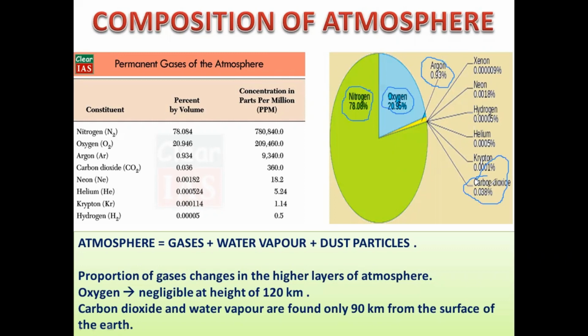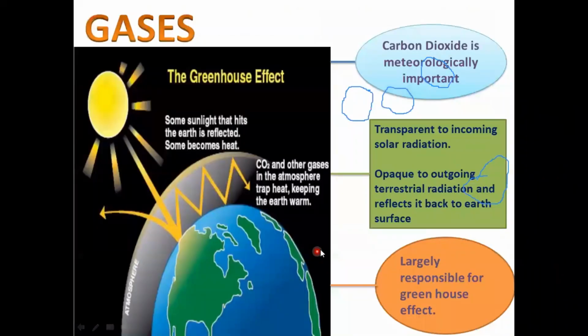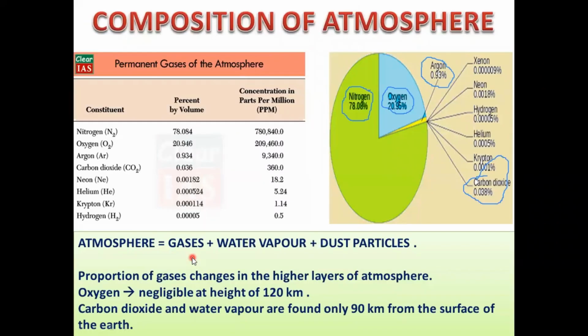So when we talk about the atmosphere, we need to say that atmosphere is a mixture of gases, water vapor, and dust particles. The proportion of gases changes in the higher layers of the atmosphere, and oxygen is negligible at the height of 120 kilometers.